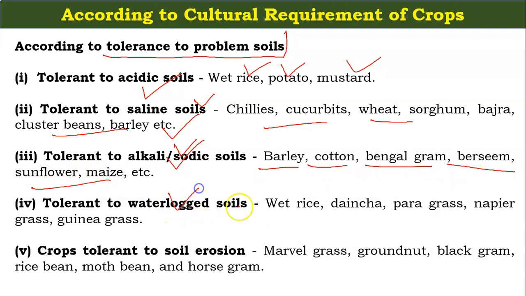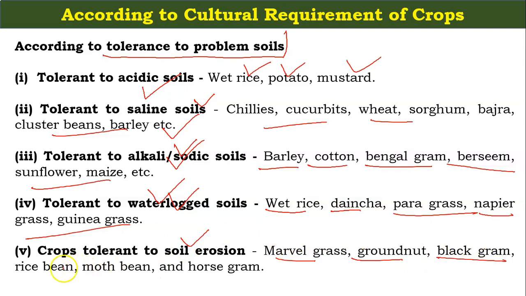Tolerant to the waterlogged soils: wet rice, dhaincha, paragrass, napier grass, guinea grass. The crops tolerant to soil erosion are marvel grass, groundnut, black gram, rice bean, moth bean and horse gram.